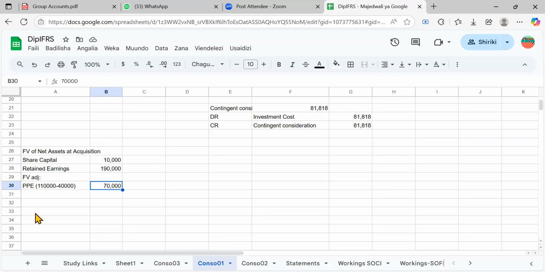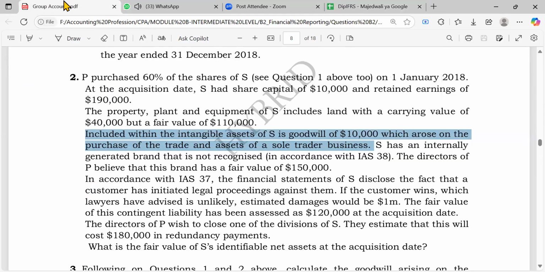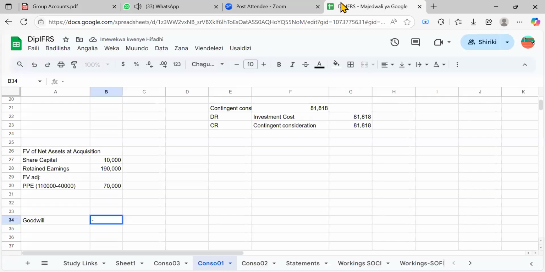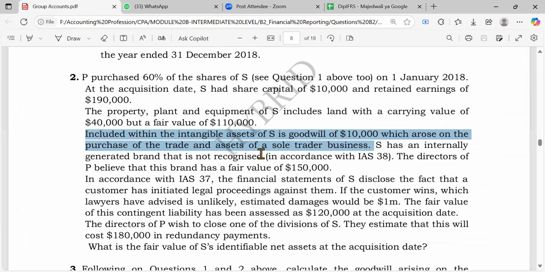But that's not a fair value adjustment, so I won't put it as fair value adjustment. Let me write it down here and just write goodwill. So I'm going to eliminate the goodwill. It was worth how much? It was 10,000. Going back here, it will be like we have reduced equity, but also go and remove that goodwill. That goodwill shouldn't be in the books.